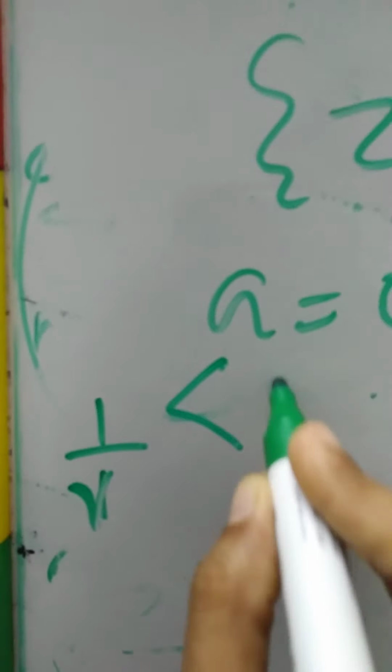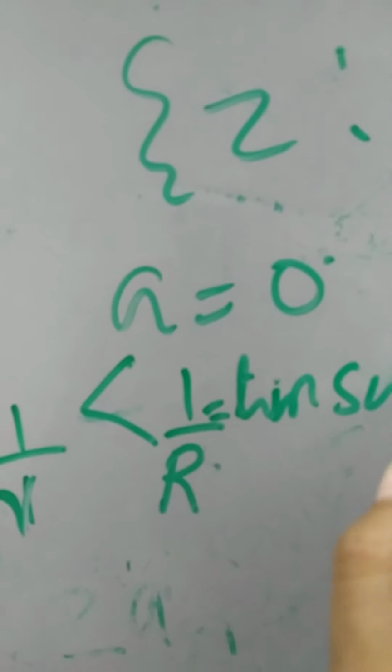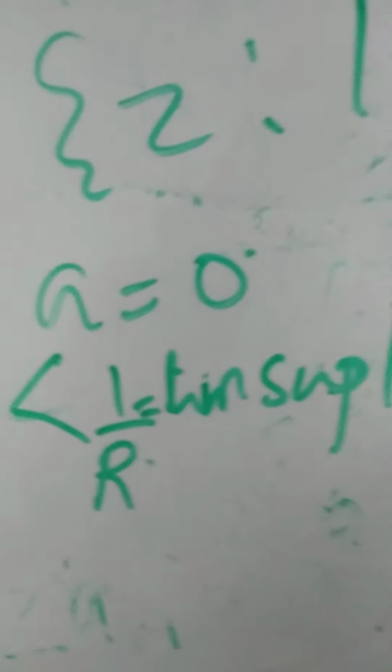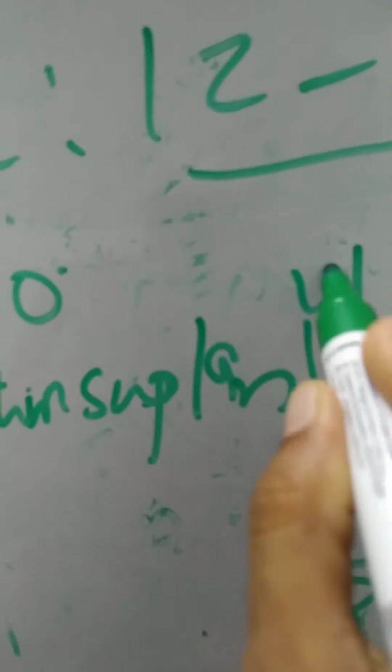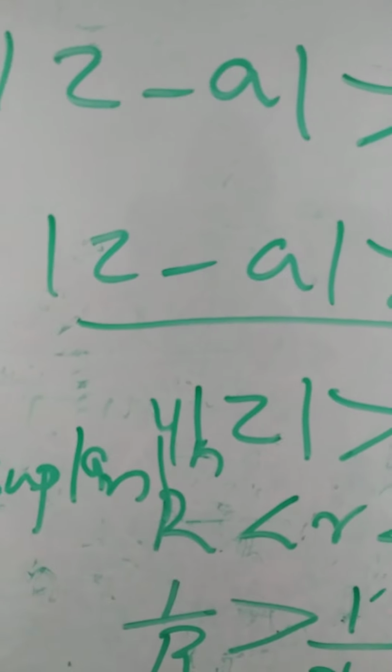So you obtain that 1 by R is strictly less than 1 by r. What is this? This is equal to limit superior of mod an whole raised to 1 by n. Is it visible?